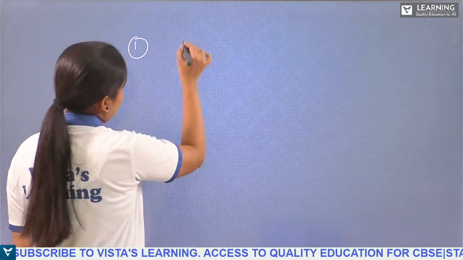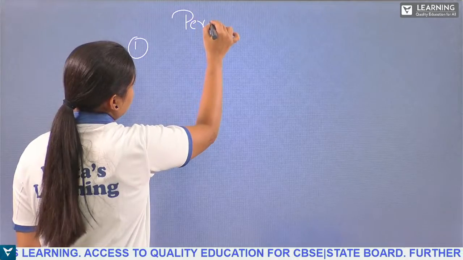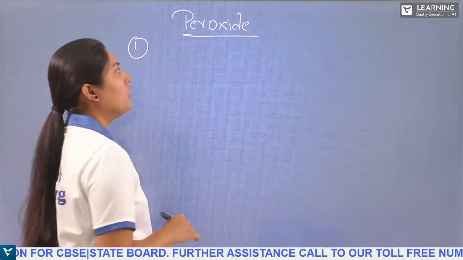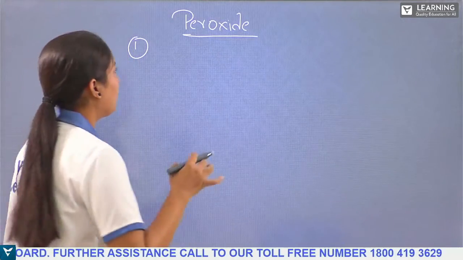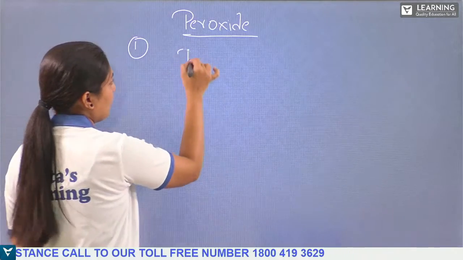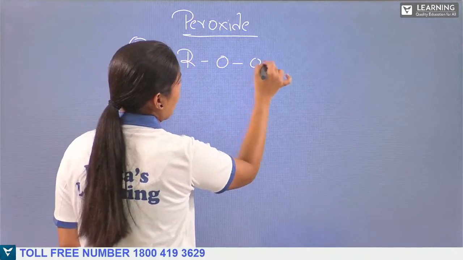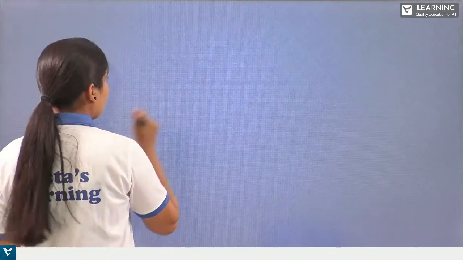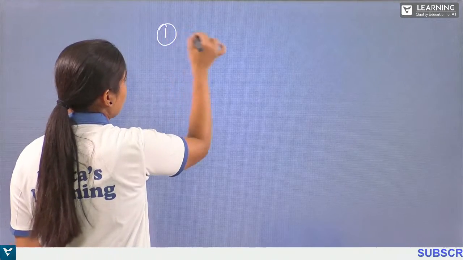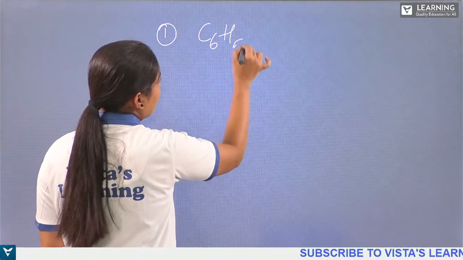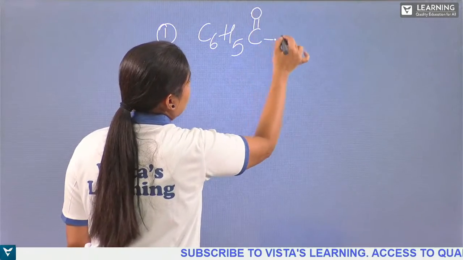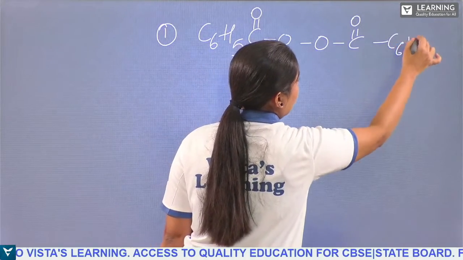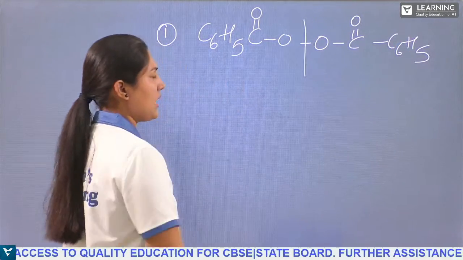What happens? Peroxide will be there. This peroxide will form the benzoyloxy radical. How is the radical formed? We can just take ROOR like this, or else in the first step C6H5-C(=O)-O-O-C(=O)-C6H5. Homolytic cleavage happens here.